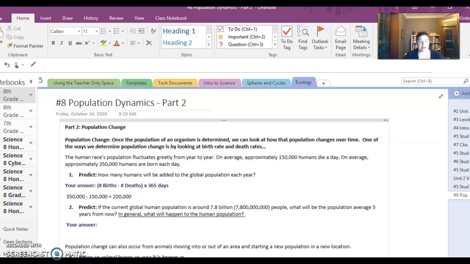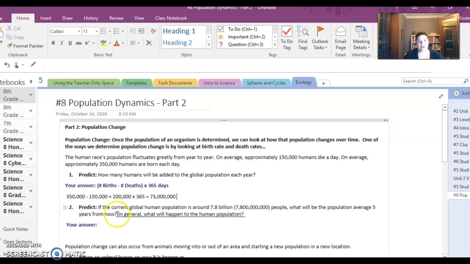And then I would multiply that by 365 to get what this would be for the year. And that would give me 73 million. So I would increase population by 73 million people globally each year.